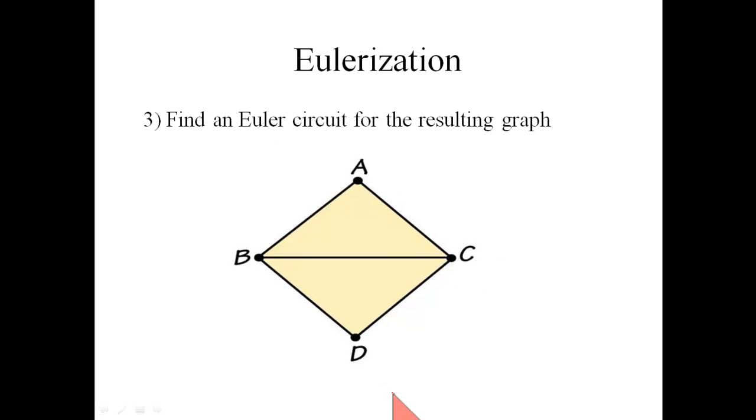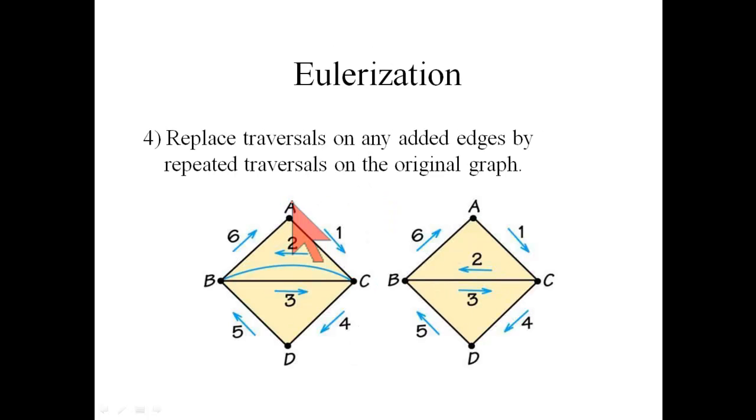Step 3, find an Euler circuit for the resulting graph. Well, we added this duplicate edge. Now we know there's an Euler circuit, so let's find it. Say we go 1, 2, 3, 4, 5, and 6. What does that mean then? So here's the picture of what we just did.